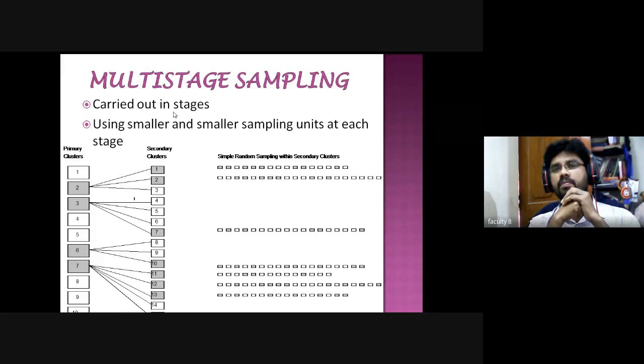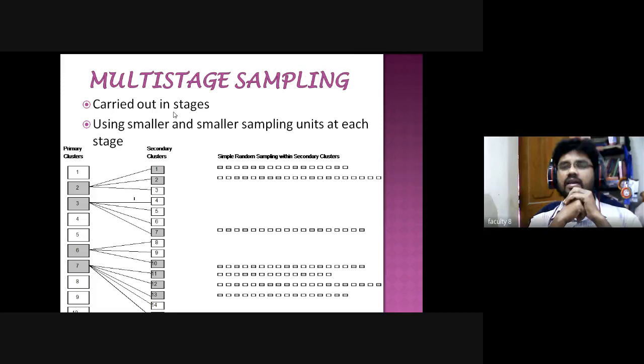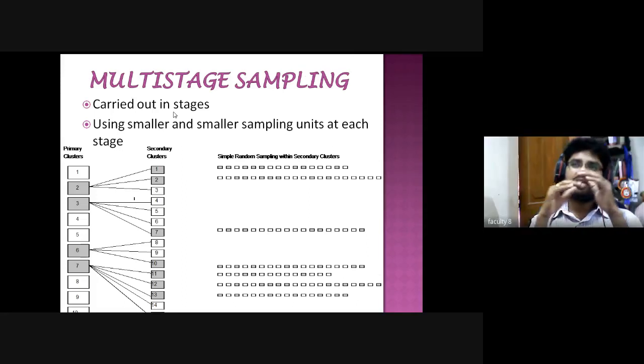Sir, but multi-stage sampling is just like cluster sampling. Yeah, it is similar to cluster sampling, but we select in stages.